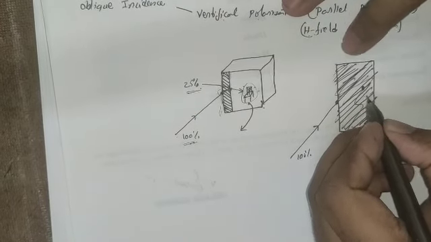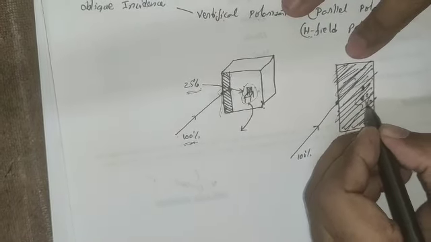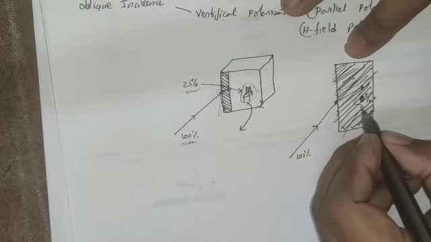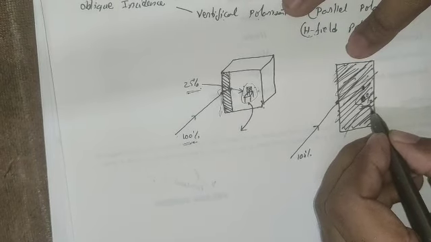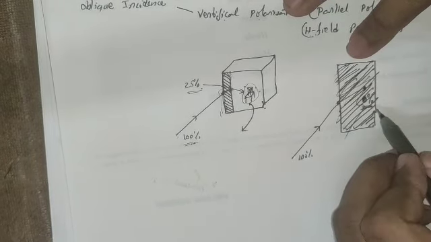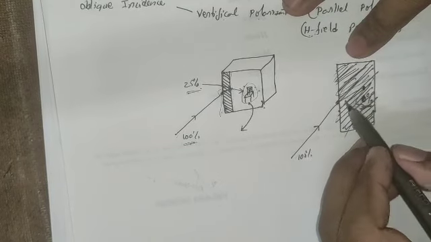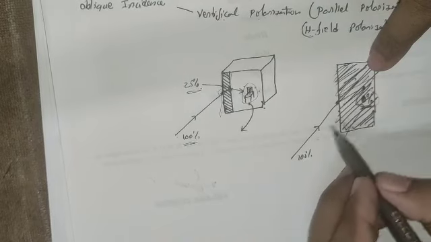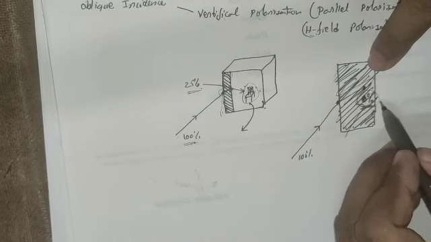Let us assume that during this transmission, the electromagnetic wave energy is reduced to 0%. Why does this happen? Because the large number of charge carriers completely absorb the energy of the electromagnetic wave. That means near this point, its energy is completely reduced to 0%.